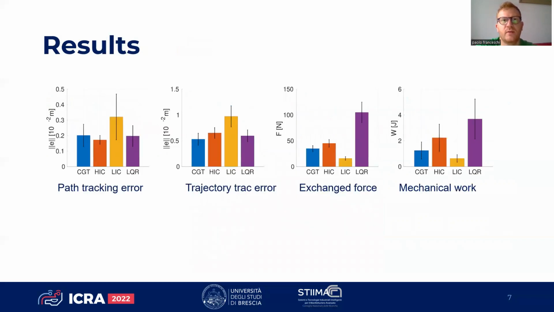The controller is compared with three other controllers, namely a high stiffness impedance control, a low stiffness impedance control, and an ICRA impedance control, which is the same as the proposed controller with the weight parameter fixed on the robot side. Four indices are evaluated based on path tracking error, trajectory tracking error, exchanged force, and mechanical work. And it is observed that the proposed controller is the one that overall minimizes all the indices.